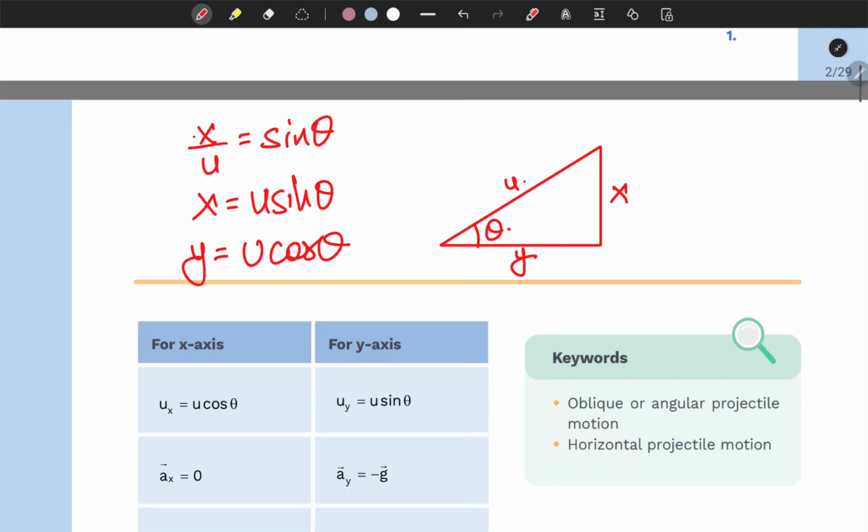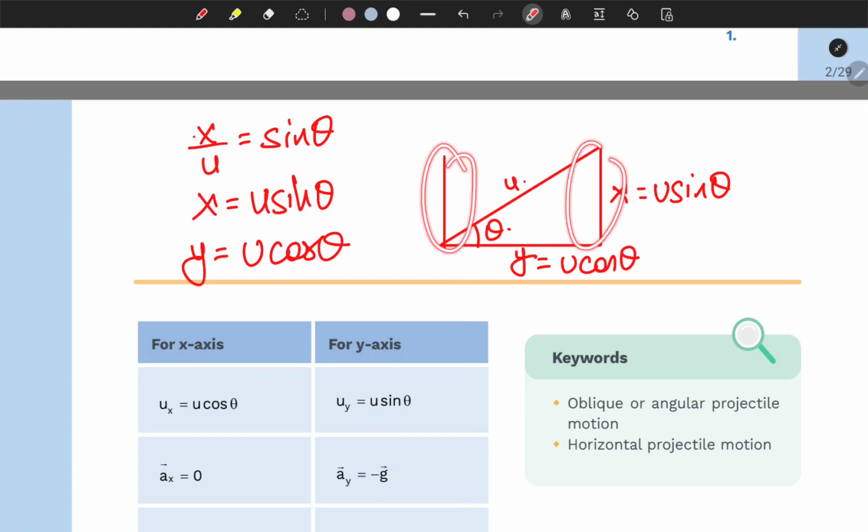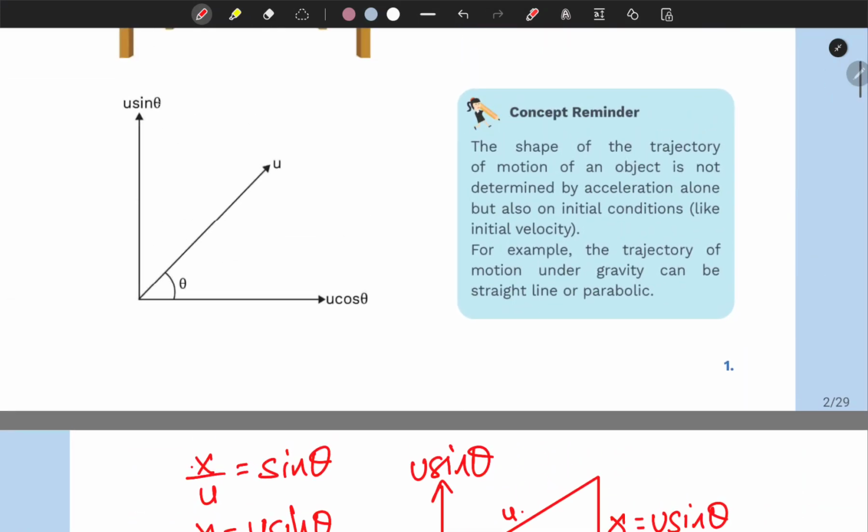So it's u sine theta and u cosine theta. If the lengths of these two lines are equal, then this is also your u sine theta.